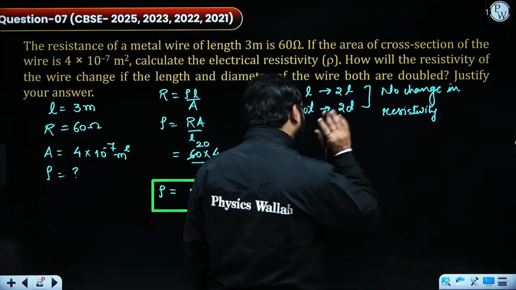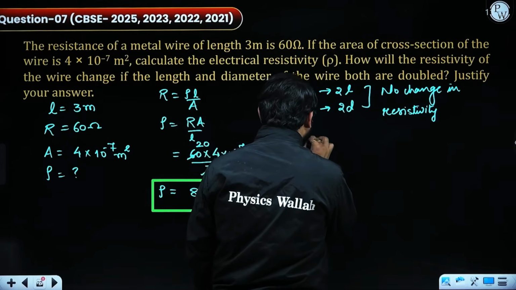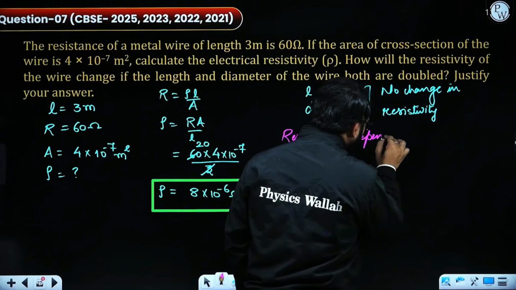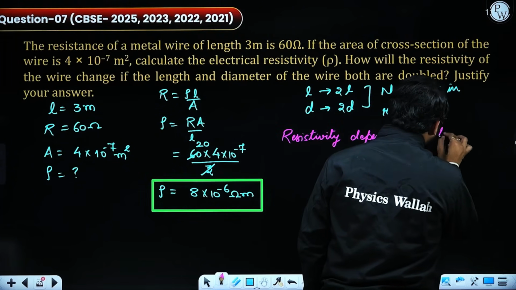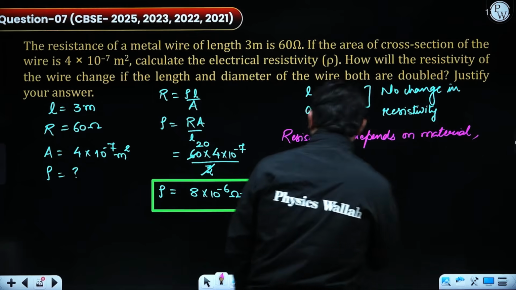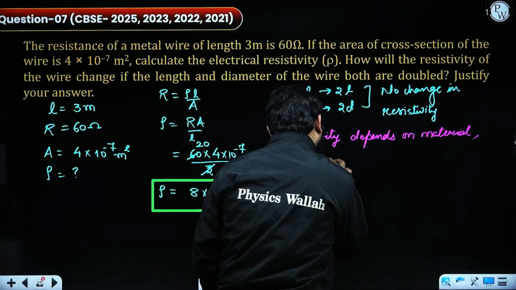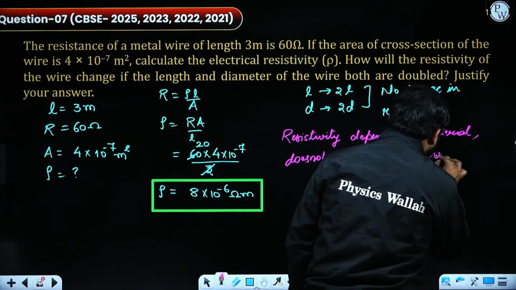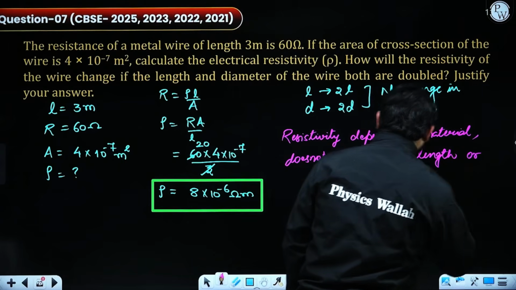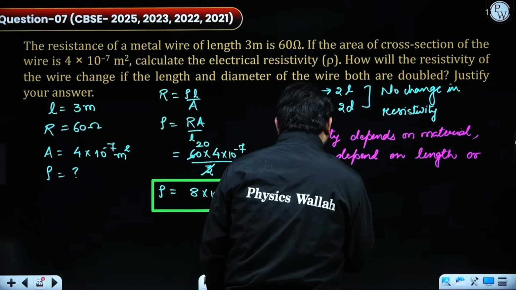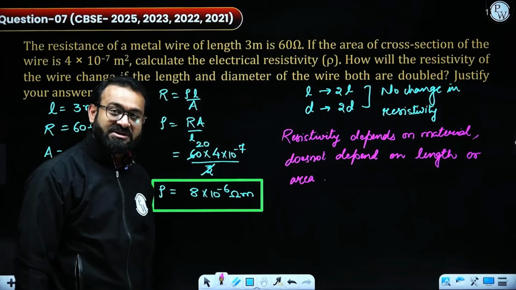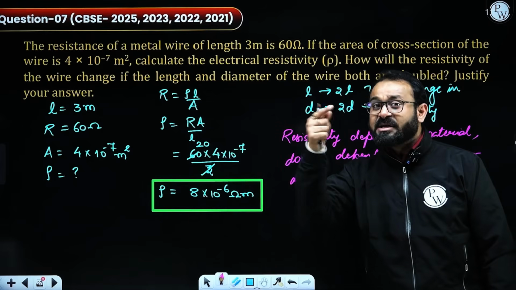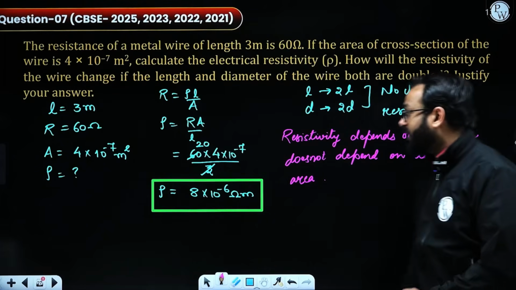So write down in bold letters that resistivity depends on material, does not depend on length or area or diameter. So this is how you can justify your answer. Moving on, just try to remember: resistance depends on length and area, resistivity depends on material.